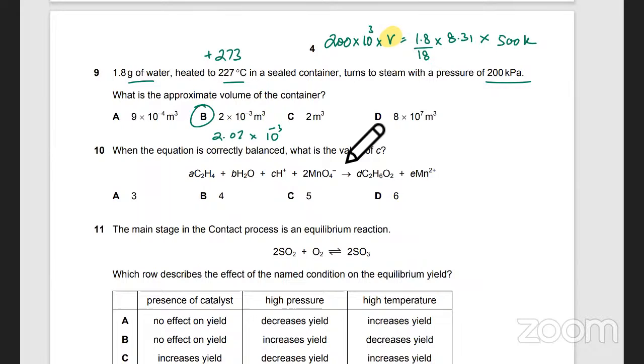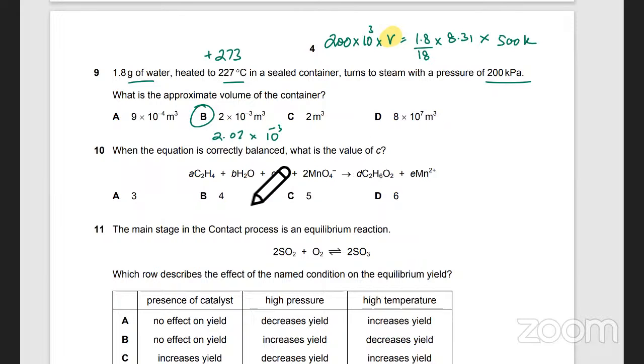The next one: when the equation is correctly balanced, what is the value of C? So now you've got a redox reaction and you have to balance it. Actually, I don't think you have to completely balance it, because they're just asking us for the value of C. Since it's a redox reaction, there are two ways of balancing it, but they have already given one number, and that's 2. Would that 2 be helpful in balancing the entire equation? That's what I'm looking for.